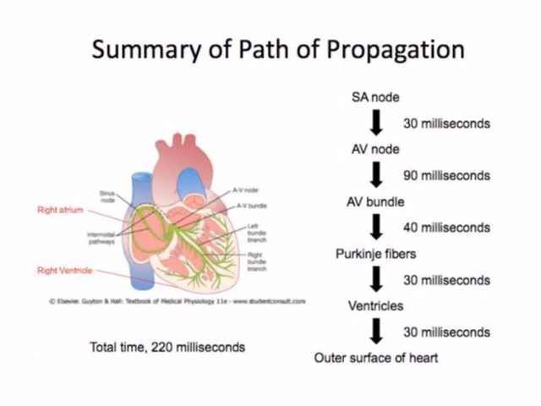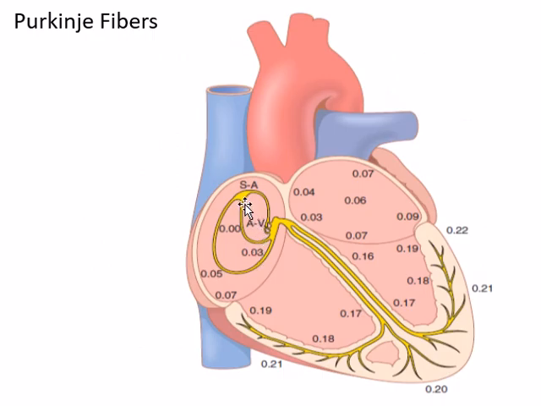And as you can see in this diagram, from the SA node to the AV node it takes about 30 milliseconds or 0.03 seconds. Then from the AV node to the AV bundle, another 0.09 second or 90 milliseconds. Then to the Purkinje fiber, 0.04 seconds. From the Purkinje fiber to the inner side of the ventricles, it takes another 0.03 second or 30 milliseconds. And then from the interior side of the ventricle to the outer surface of the heart, another 0.03 seconds. So this is how the impulse is transmitted.